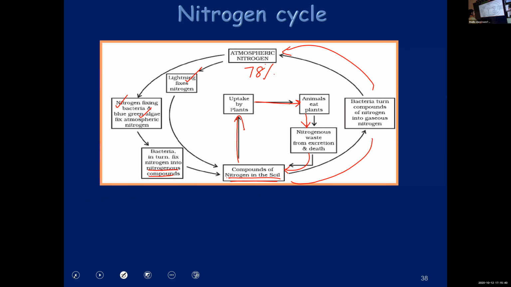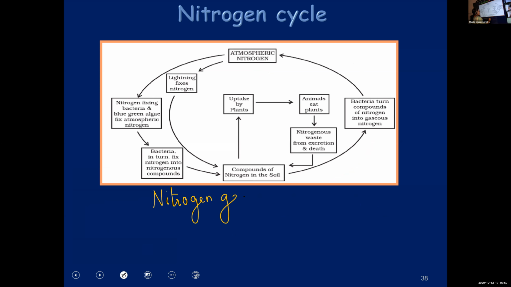See, what I told is, normally nitrogen, let me take another color, children. Nitrogen gas present in the atmosphere will be converted to nitrogen compounds for the plants and animals to use.